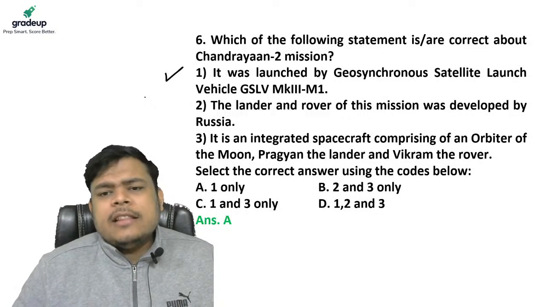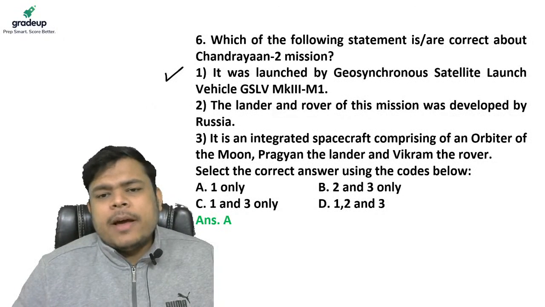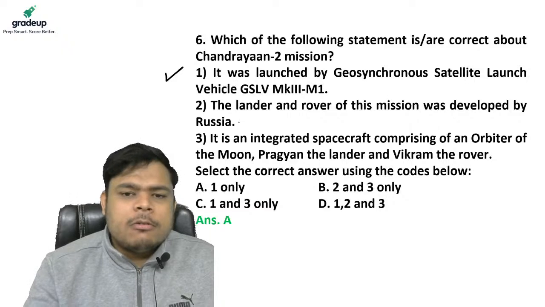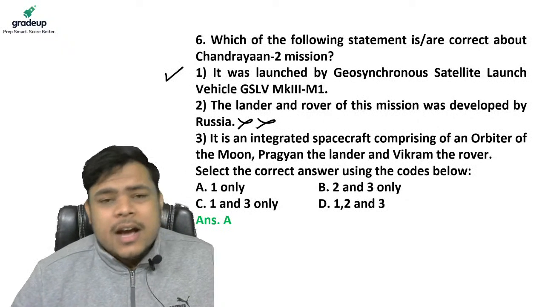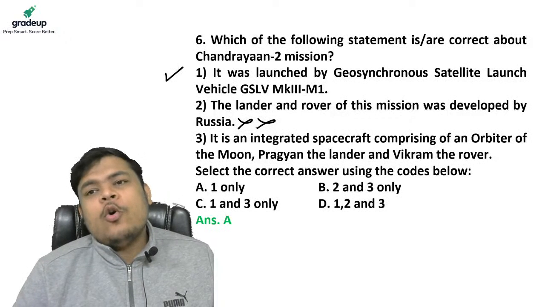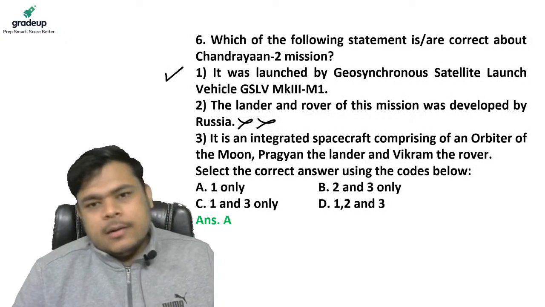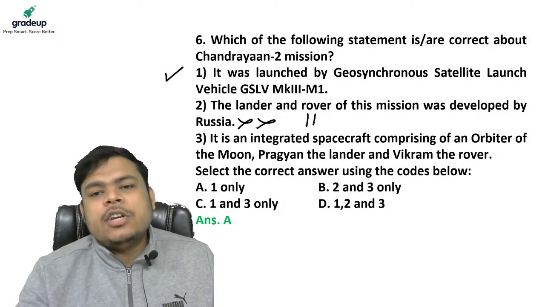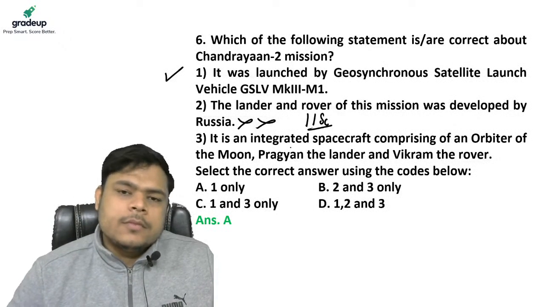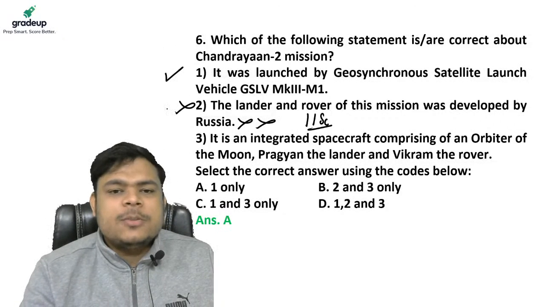Number 2, the lander and the rover of this mission was developed by Russia. No guys, it was not developed by Russia. It was developed indigenously by India. No help has been taken, my dear friends. And there was heavy involvement of Indian Institute of Science, Bangalore. Fine. So this statement must be wrong.